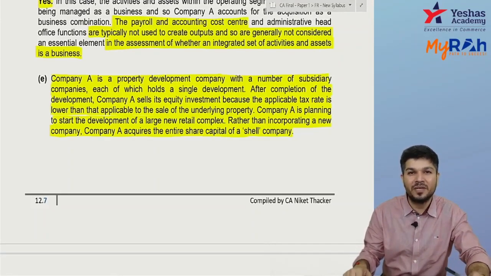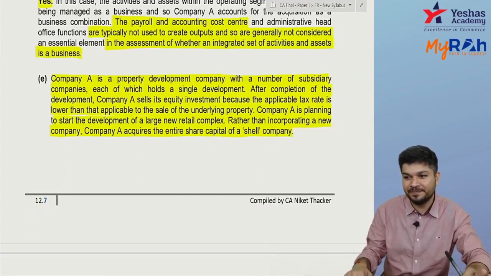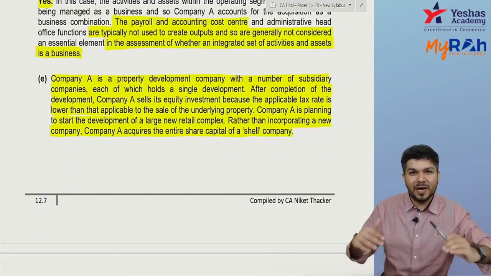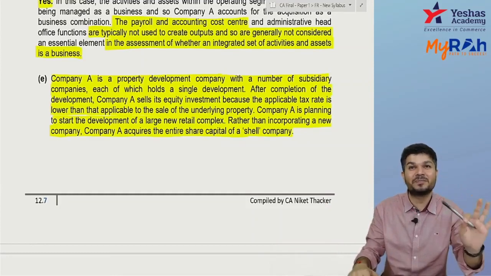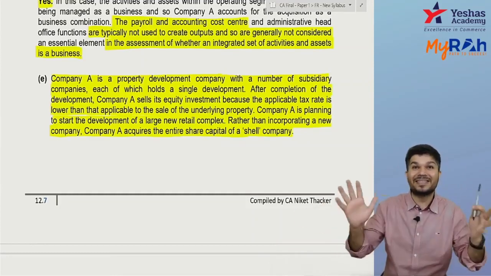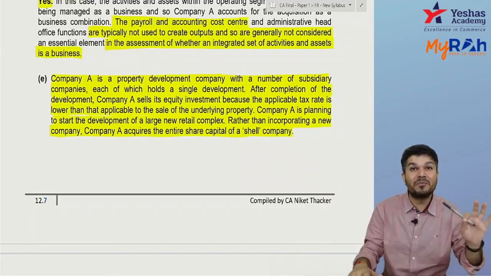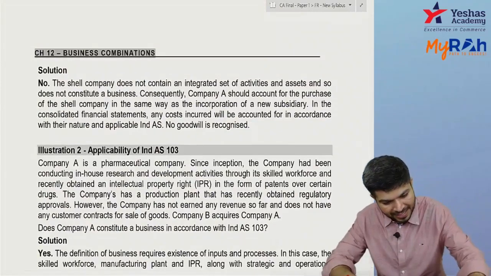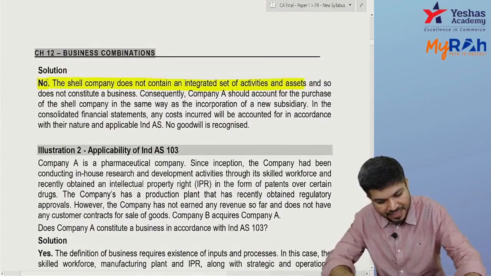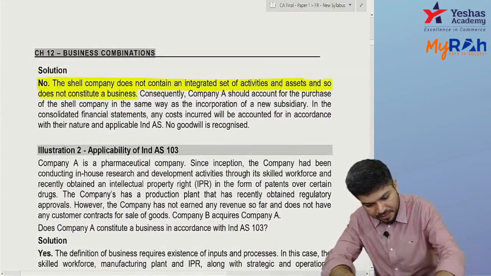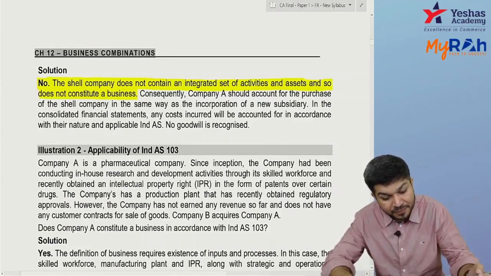So, sir, how do I account? You account for it like a formation expense only. Whatever you paid to acquire the company, you account for it like a formation expense of a company. Ind AS goes by substance. There's no asset also, so we can't account for it like an asset acquisition either. So this will be accounted for as if it's a formation expense of a company. Acquisition of a shell company: a shell company does not contain an integrated set of activities and assets, and does not constitute a business. So it will be accounted for as if you are forming a new company.